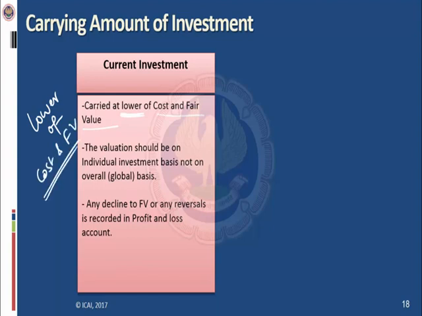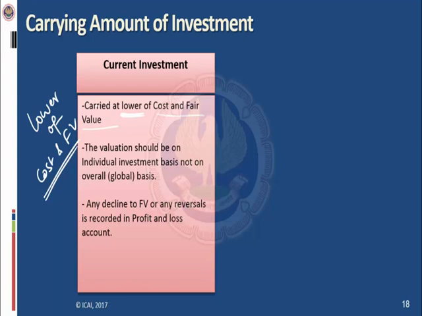So let's say an entity has purchased 100 shares of Infosys for rupees 1 lakh on 1st January 2017. So each share cost rupees 1000. On 31st March 2017, the closing value of Infosys share is rupees 800.